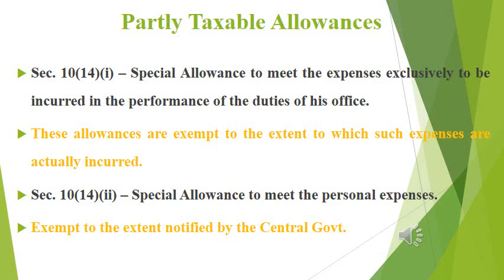Then another one, that is for personal purpose, the exemption limit is to the extent notified by the central government. So for any allowances which are in terms of personal expense, there are some special provisions in relation to these to calculate the taxable or exempted portion. So let us see in detail in our coming slides.